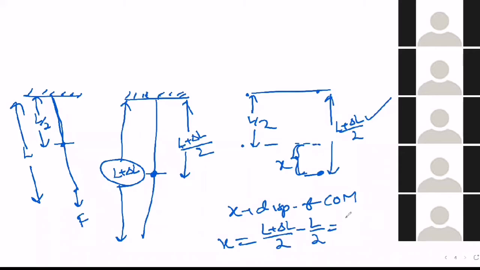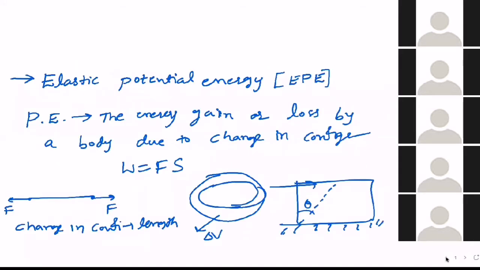If you take the LCM, it is L plus delta L minus L by 2, the L cancels, so it becomes delta L by 2. So finally, what we get is the center of mass displacement. Once again, try to revise it and take a screenshot also.